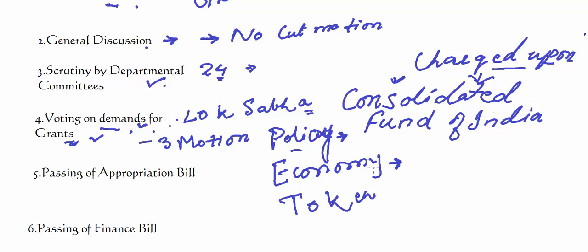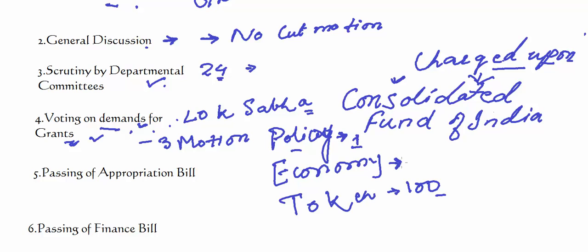In the economic cut motion, there is disagreement on the amount demanded. So the motion is moved to reduce the demand by a specified amount. And in the token cut motion, there are some other grievances, and by a symbolic move, the demand is reduced by rupees 100. In policy cut motion, demand is reduced to rupees 1.